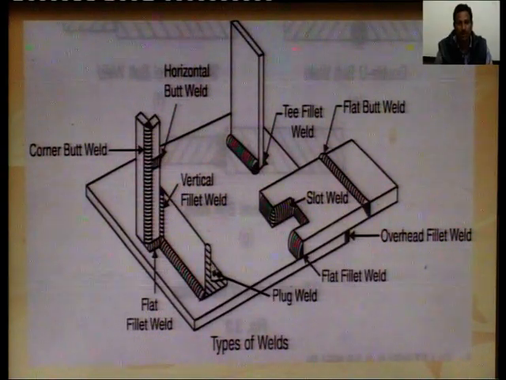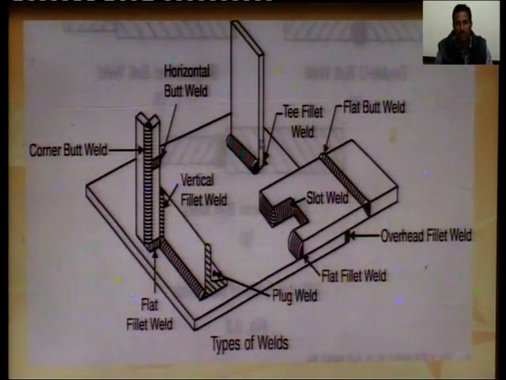So, this is plug. A hole is there and weld metal is filled in that hole. So, this is called plug weld. This is the flat fillet weld. This is a slot, and weld provided in the slot is called slot weld. So, this is slot weld.